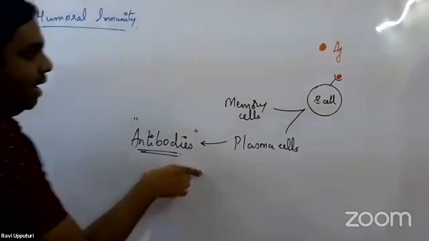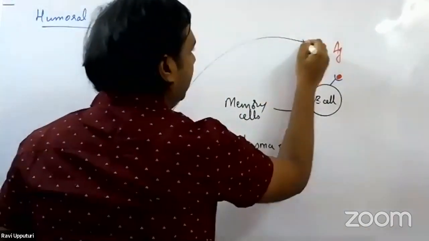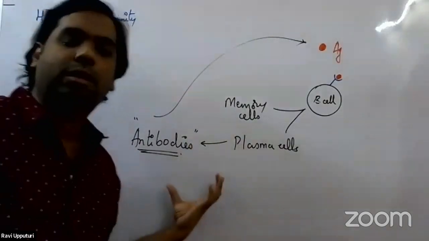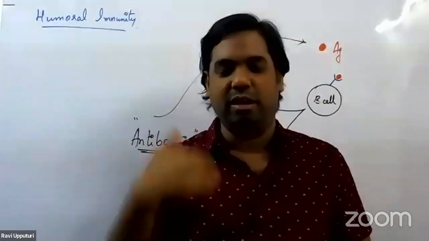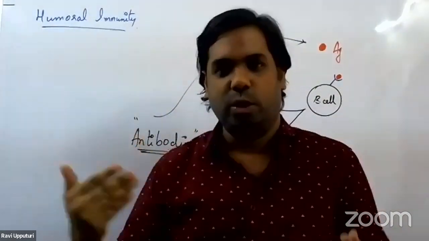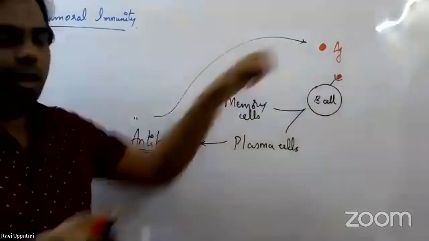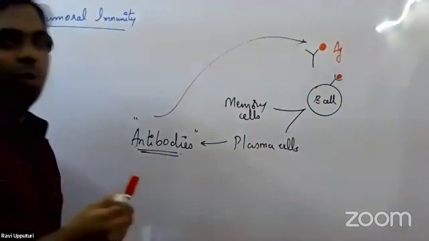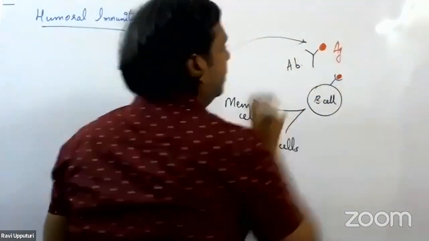Now, these antibodies which are synthesized will go and start targeting the antigens that have entered the body. Once they are formed, these antibodies are released into the body fluids, into the body circulation. In the body fluids, these antibodies will go and combine with the antigen. Once they bind to the antigen, the antigen-antibody complex is formed.